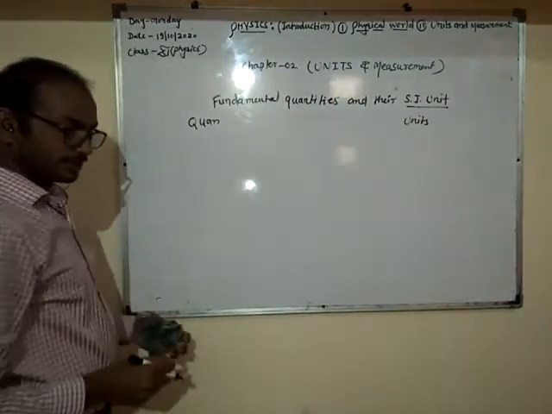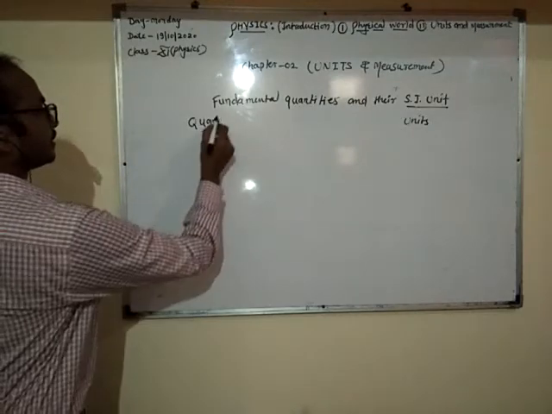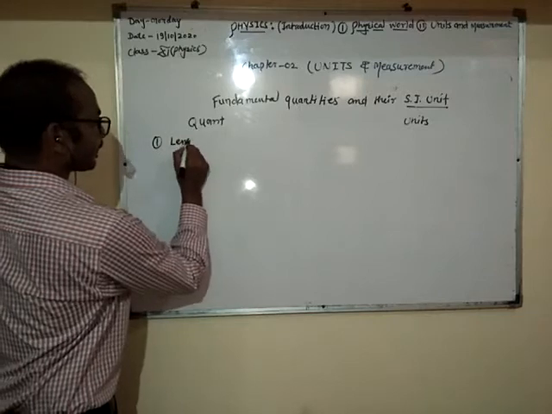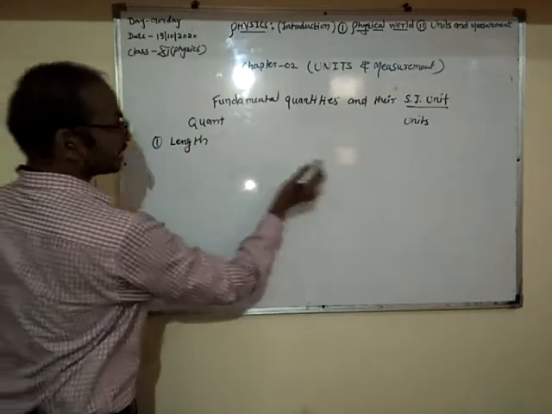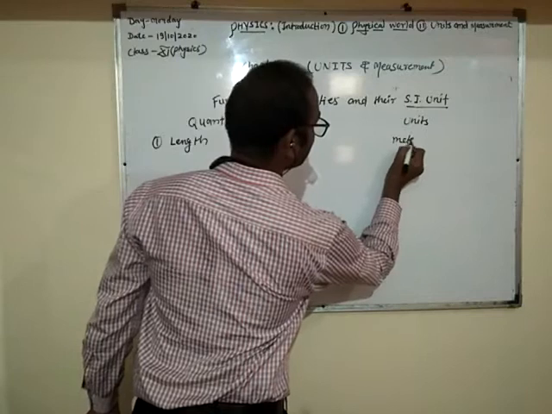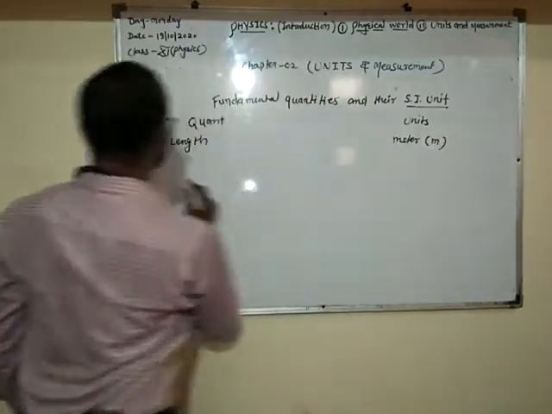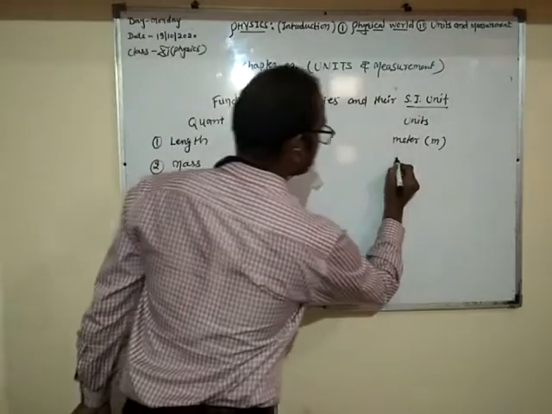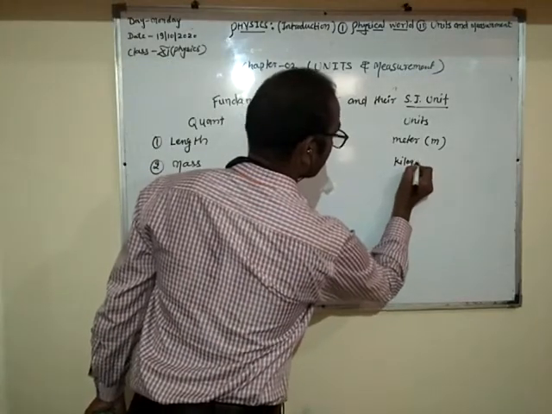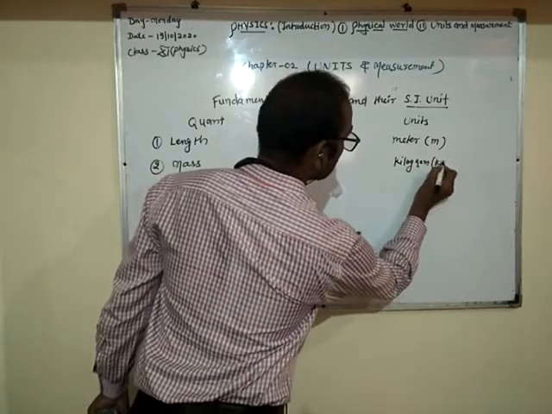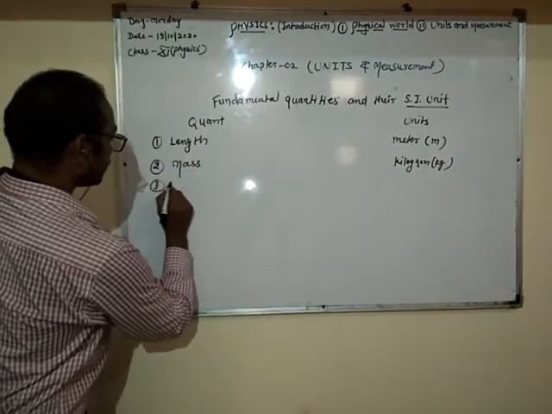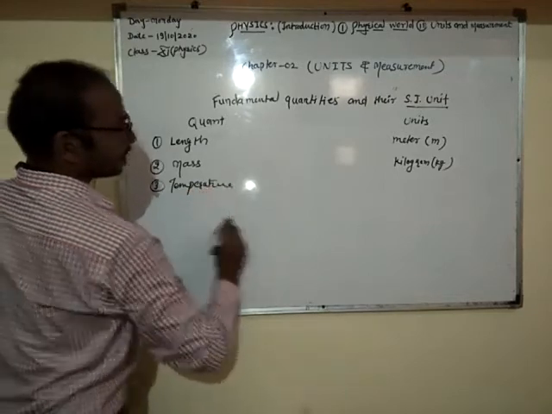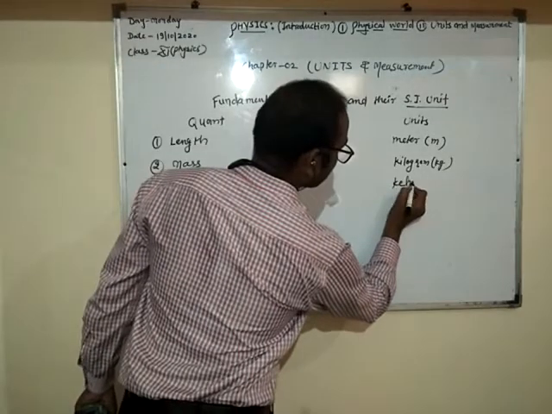So very first, we have length. Length unit we can write meter, symbol small m. Second, mass, that is kilogram, in short kg. Third, temperature. What is this? Kelvin, in short capital K.